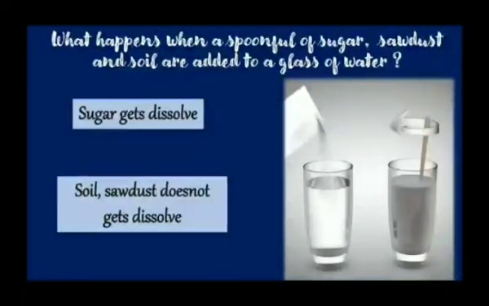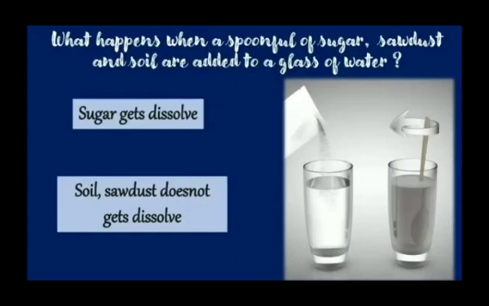What will happen if a spoonful of sugar, sawdust and soil are added to a glass of water? After stirring, sugar will get dissolved into the water while sawdust and soil are not dissolved.